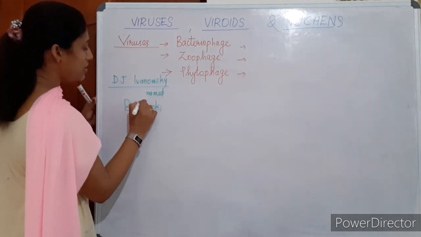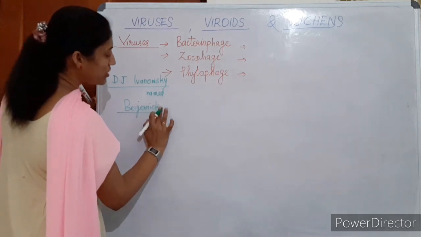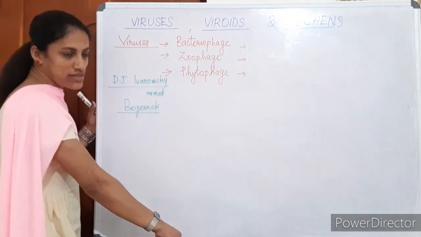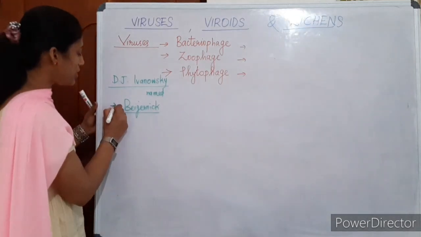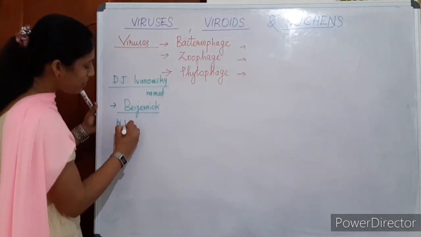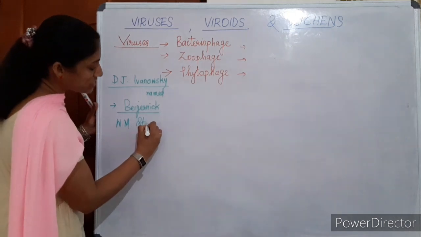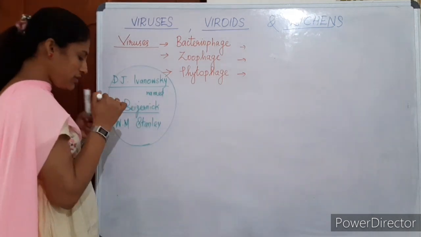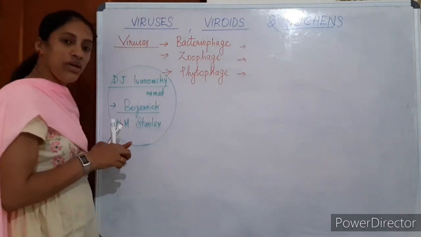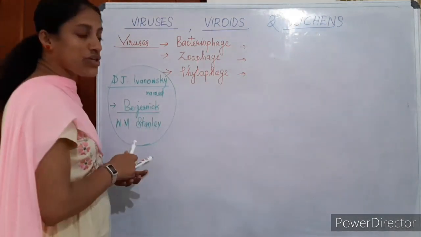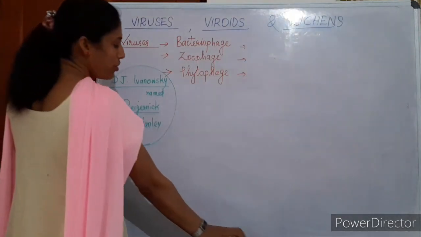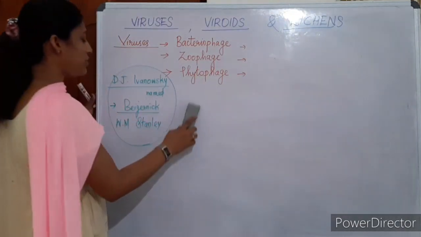It is Beijerinck who first found that there are organisms smaller than bacteria. Just remember, it is W.M. Stanley who first crystallized viruses. These are the scientist names you have to keep in mind. Ivanovsky named the virus, Beijerinck first saw the smaller organisms, and Stanley crystallized these organisms for the first time.